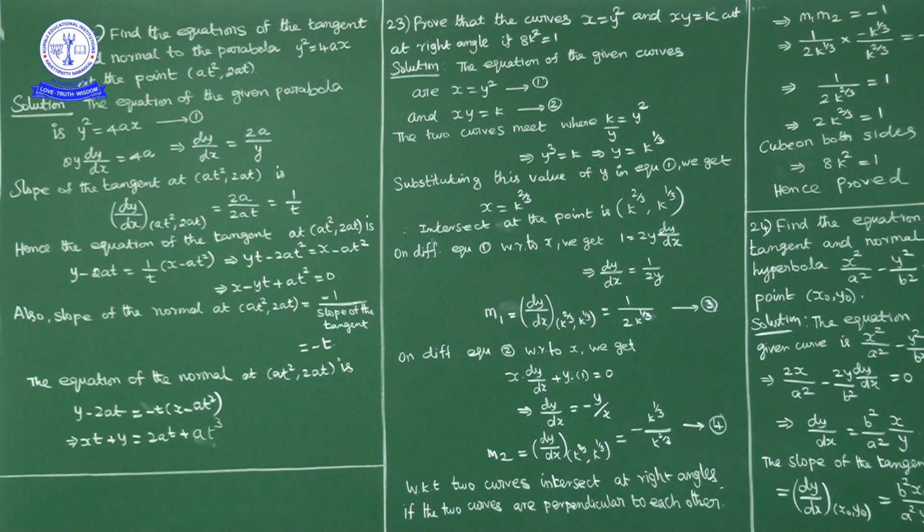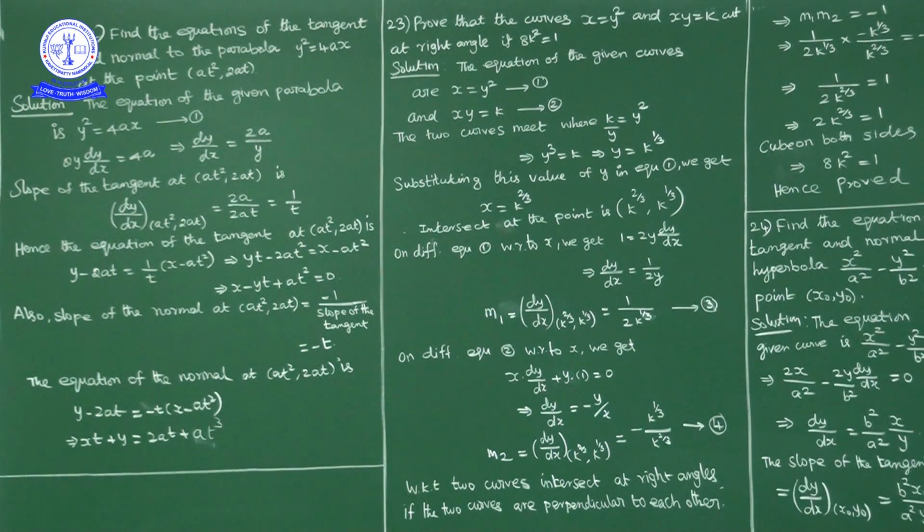So the equation of normal at (at², 2at) is y − y1 = m(x − x1), so y − 2at = −t(x − at²). If you multiply −t inside, we get −tx + at³. Write −tx on this side and −2at on this side. So we get xt + y = 2at + at³. This is the equation of normal.